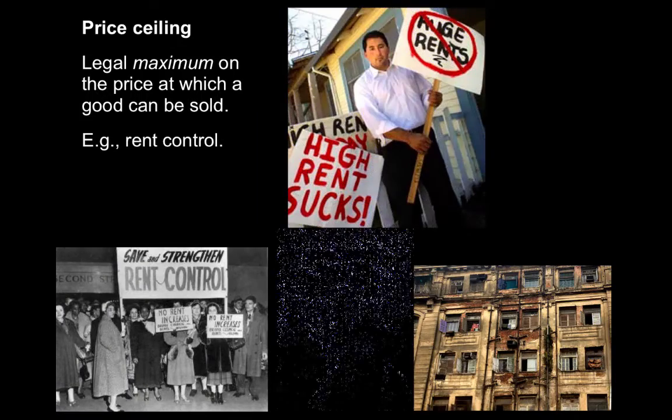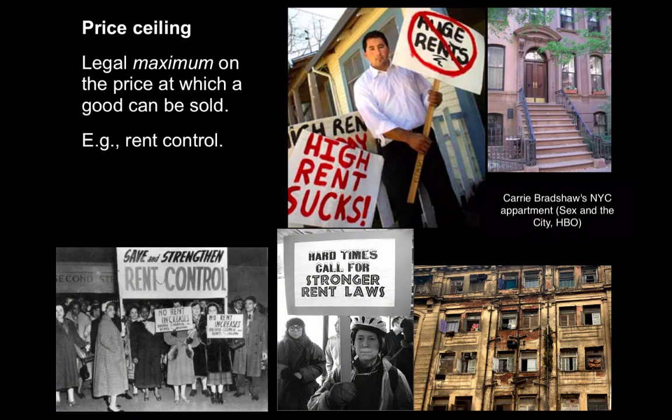A price ceiling is a legal maximum on the price at which a good can be sold. An example of a price ceiling is rent controls, and these are maximum amounts that landlords can charge for rent so as to guarantee affordable housing. For all intents and purposes, the controlled rent acts as a ceiling on the value that the rent may take.